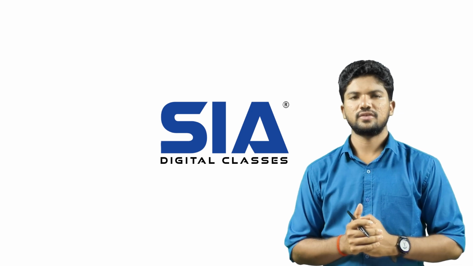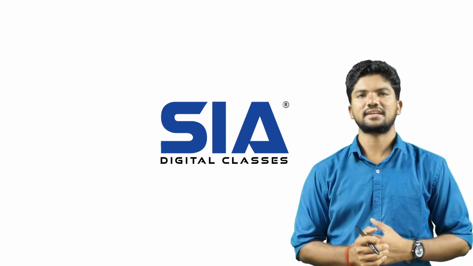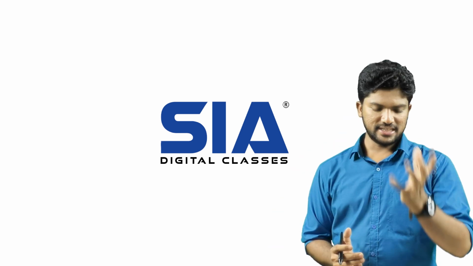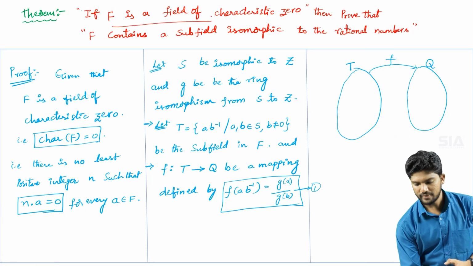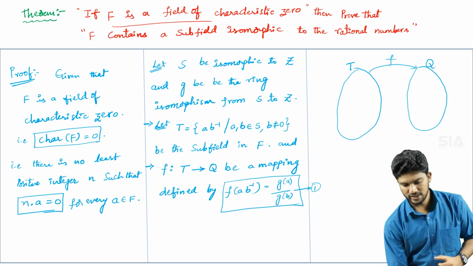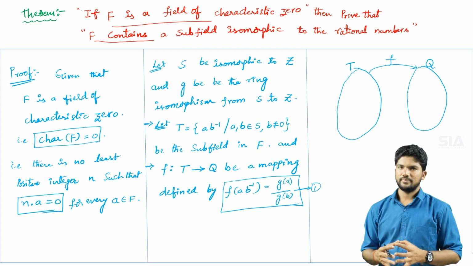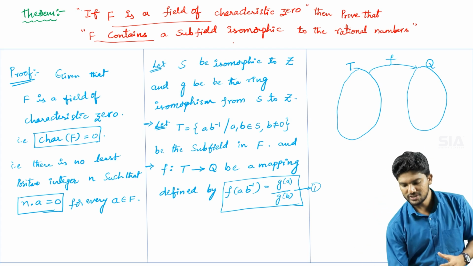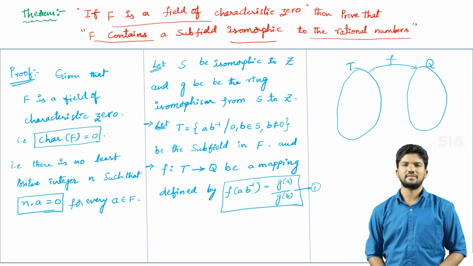In this lecture, we are going to discuss one of the important theorems based on characteristic 0. Let's see the statement of the theorem first of all. If capital F is a field of characteristic 0, then prove that the field capital F contains a subfield that is isomorphic to the rational numbers. This is the statement of the theorem.